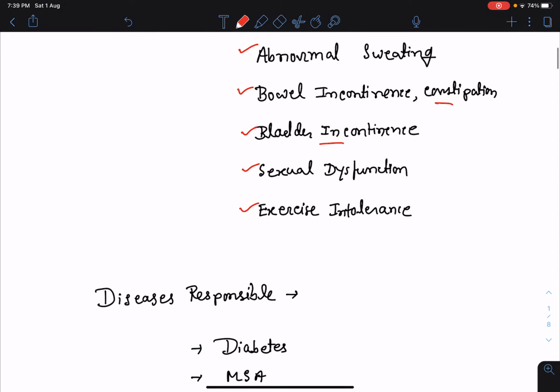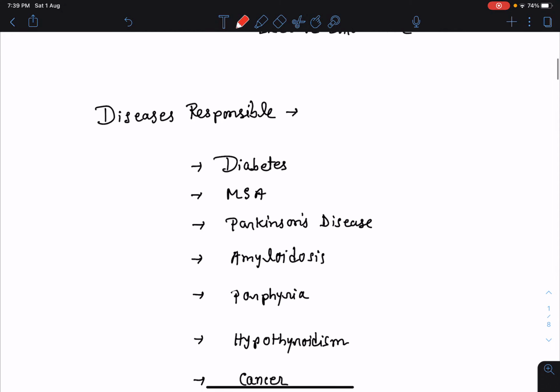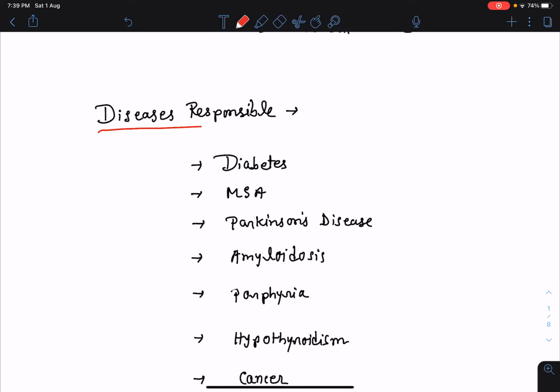Now, let's see the causes of autonomic dysfunction or the diseases which are responsible for autonomic dysfunction. There are many diseases or many reasons which may result in autonomic dysfunction. Here I have listed a few common diseases which lead to autonomic dysfunction. Very commonly, diabetes mellitus leads to autonomic dysfunction. Then multisystem atrophy, Parkinson's disease, this may also lead to autonomic neuropathy.